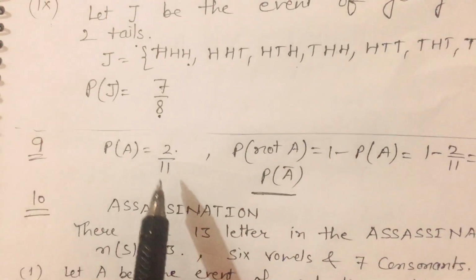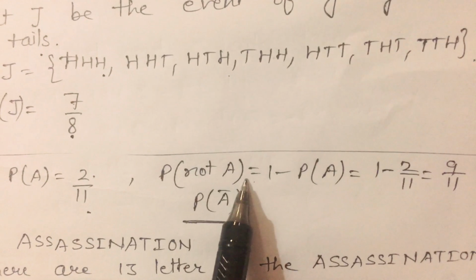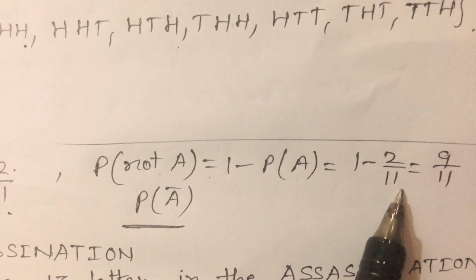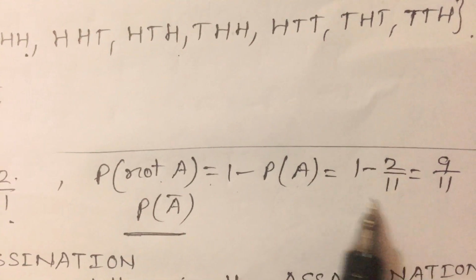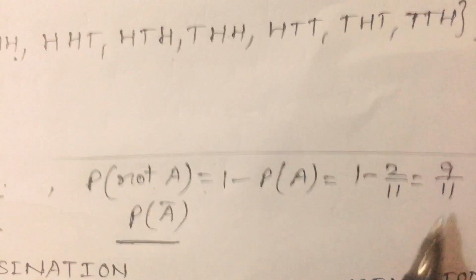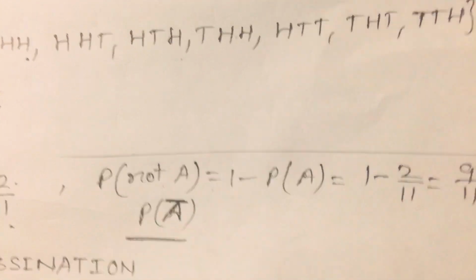Now in ninth question, PA is given and we have to find out P not A. We know the formula of P not A is 1 minus PA, and PA is given in this case as 2/11. Then the probability is, take LCM, 1 minus 2/11 is 9/11. We can also write not A as A bar. The symbol is for bar.